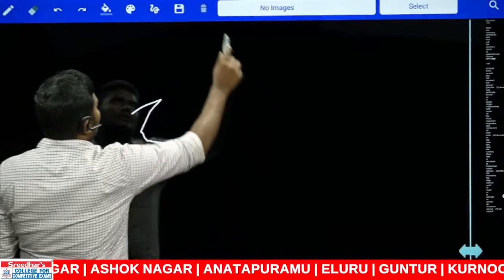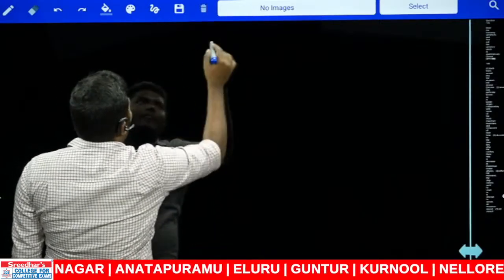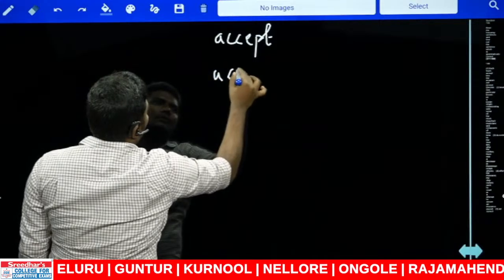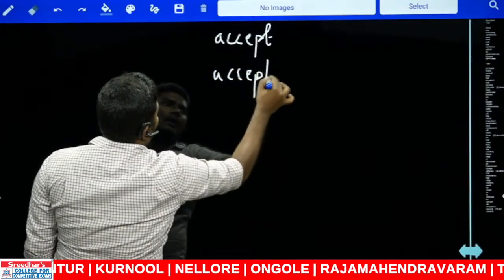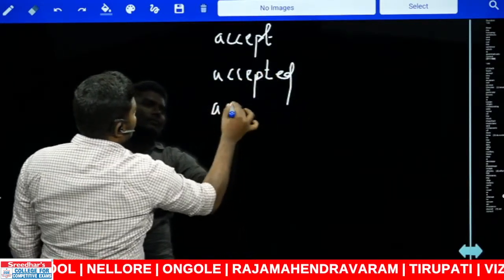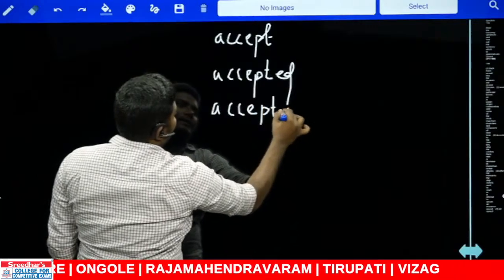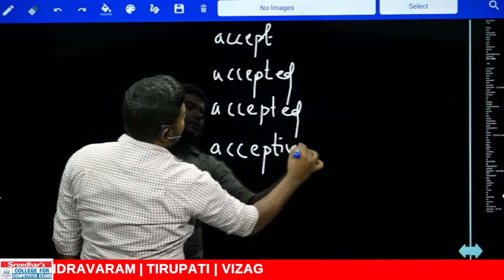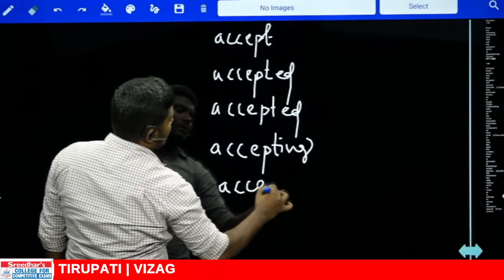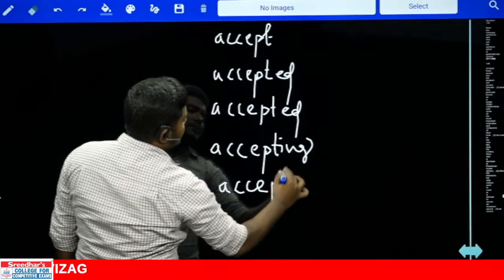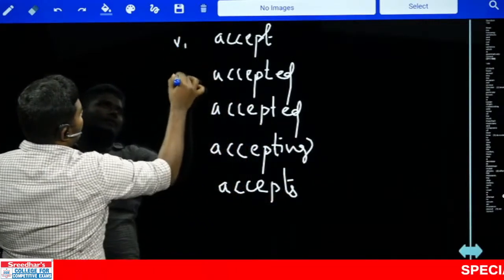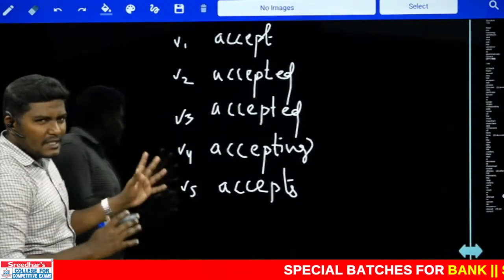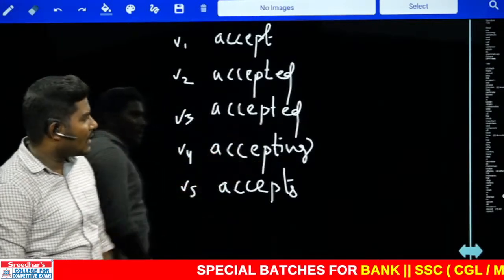So when you are using an adjective, let me tell you one more point. There are some verbs. Accept, accepted, accepted, accepting, accepts. V1, V2, V3, V4 and V5. I'm just taking the example of accepts because we have it in the sentence.